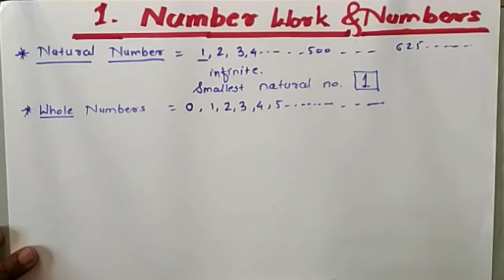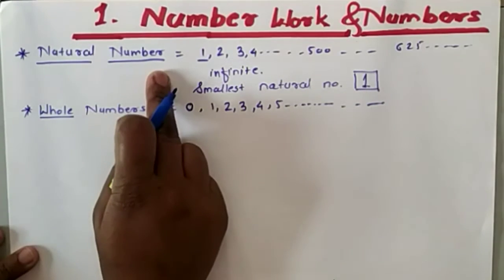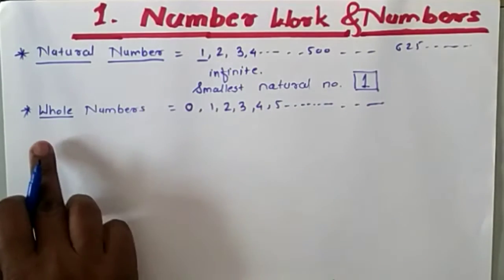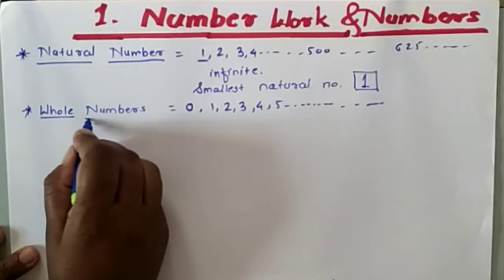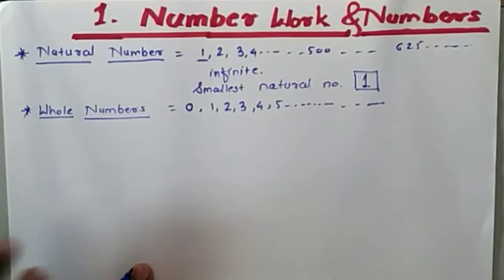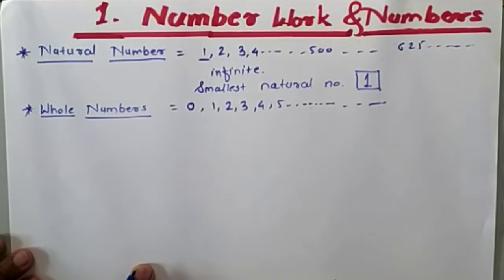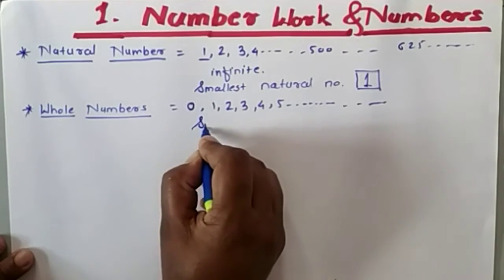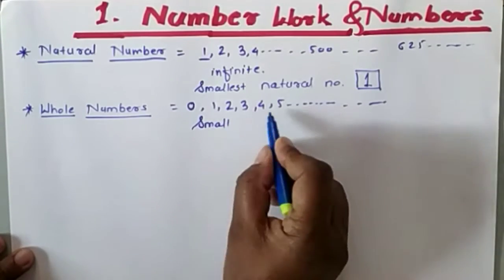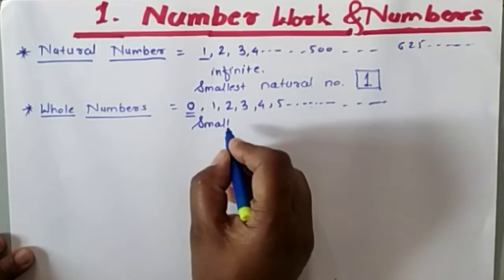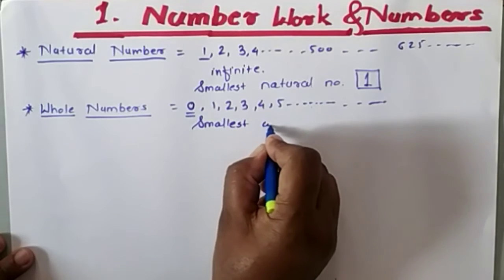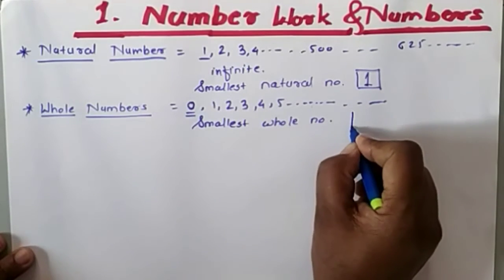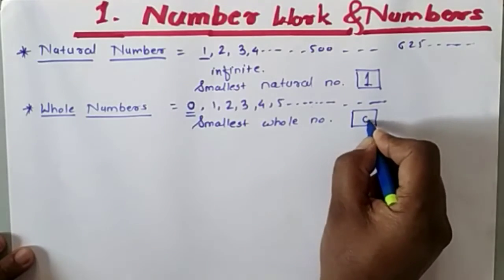So if we add the 0 in the set of natural numbers, then this is called whole numbers. Okay, now these are the whole numbers. Next point: tell me, which is the smallest whole number then? The smallest whole number is, yes, correct, it is 0. The smallest whole number is 0.